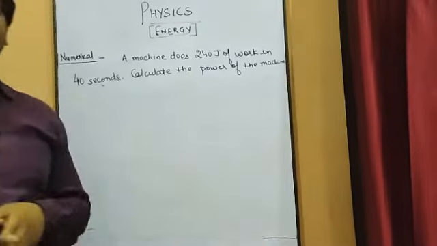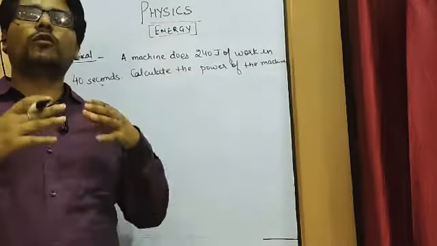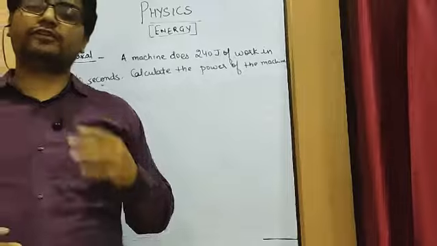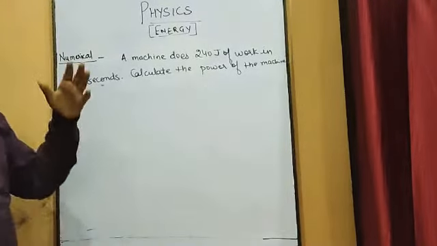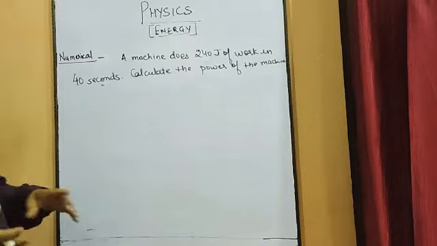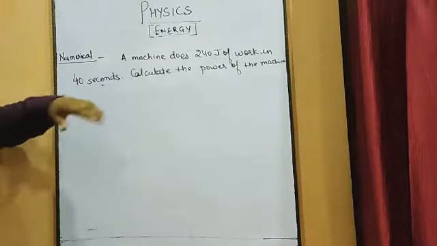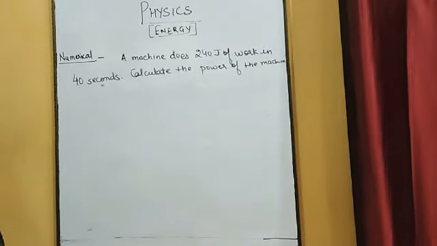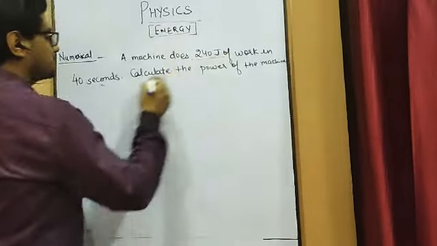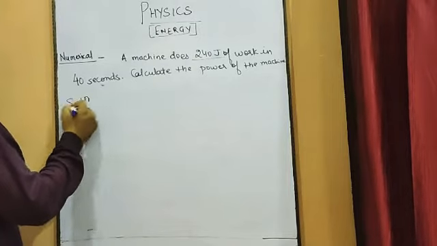Now since we have studied what is energy, what is work, what is power, and their formulas, let us discuss some numericals based on power and work. So the first numerical is based on power. A machine does 240 joules of work. So how much amount of work does the machine do? 240 joules. So you can write down in the given part